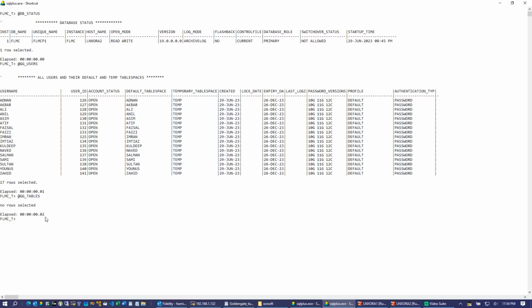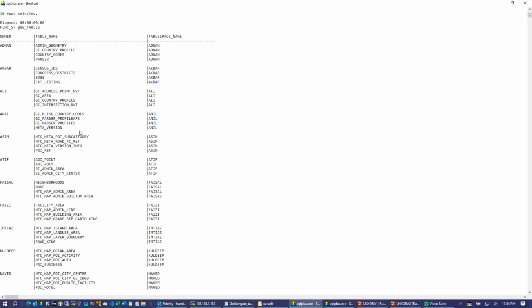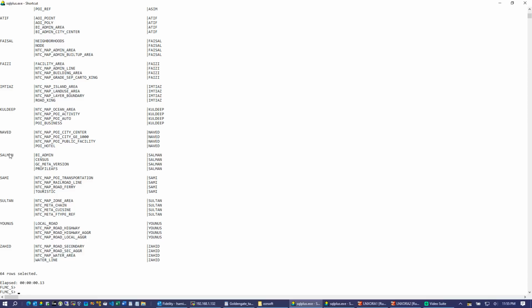There are no tables in 19C. And these are the tables which we will be using to replicate from 12C to 19C. We have 4 tables in each schema, and the schemas are Adnan, Akbar, Ali, Anil, Asim, Atif, Faisal, Faizi, Imtiaz, Kuldeep, Naved, Salman, Sami, Sultan, Yunus, and Zahir.